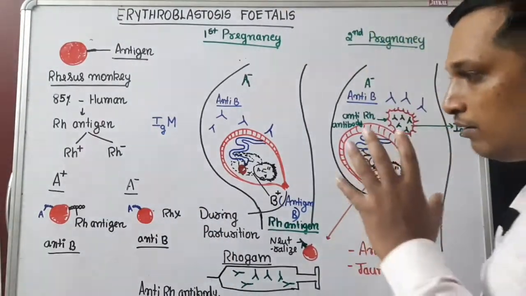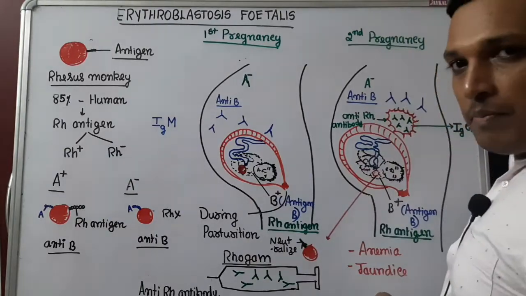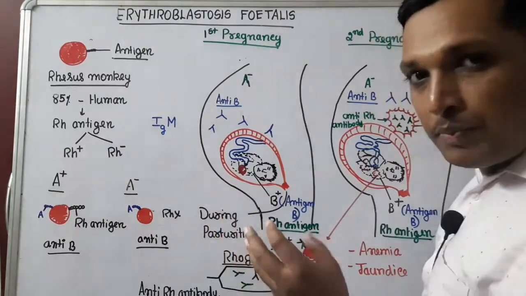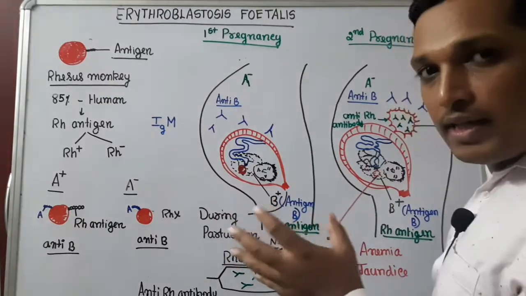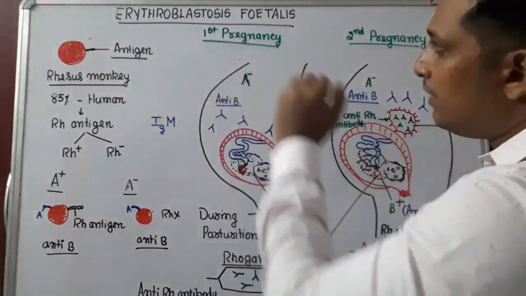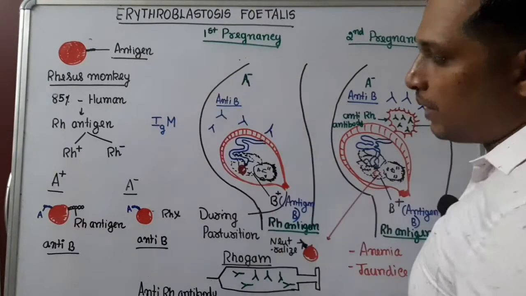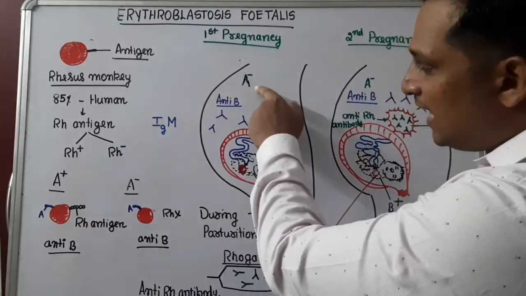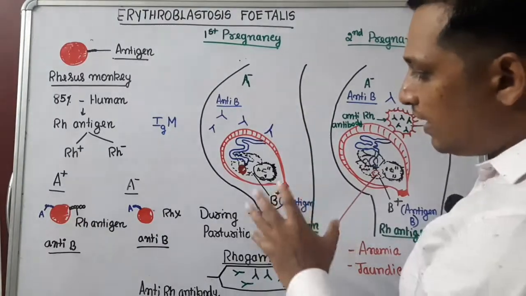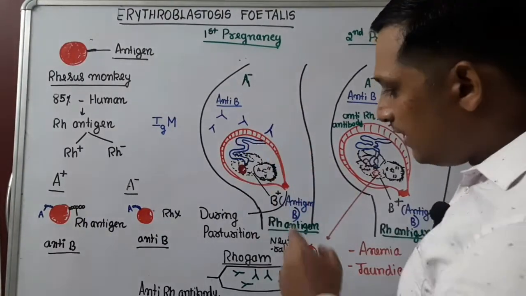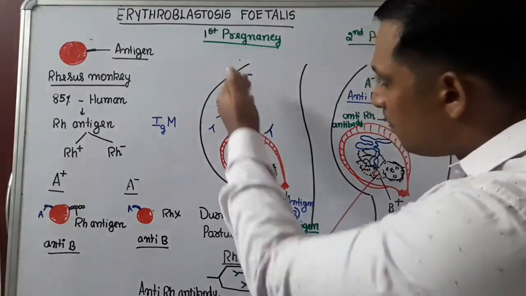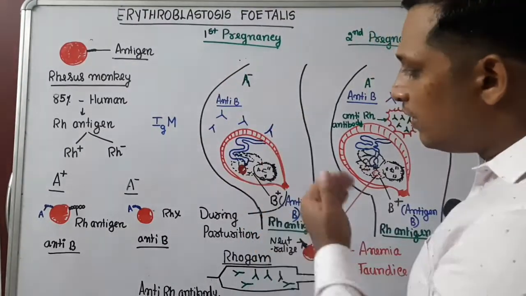Now let's take an example of a pregnant woman, and how the presence of Rh positive, Rh negative affects. I have taken one condition where during the first pregnancy, a female is having A negative blood group, whereas the growing fetus is having B positive blood group. So there is incompatibility between mother and the growing fetus.